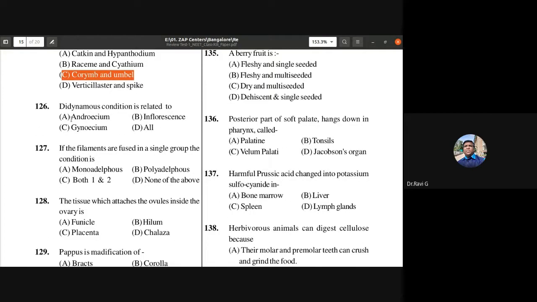So didynamis, today we discussed about didynamis condition. Is it related to andrecium, inflorescence, gynoecium, all? So the answer is andrecium. Too tall, too short. We call them as didynamis condition. So today we had discussed about that in the class, isn't it?